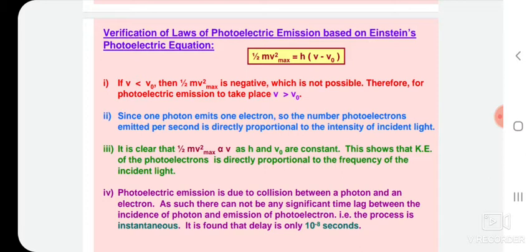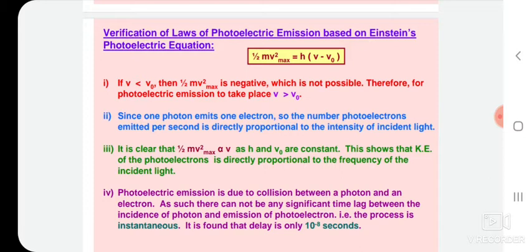Since one photon emits one electron, the number of electrons emitted per second is directly proportional to the intensity of incident light. It is clear that 1/2 mv square max is directly proportional to nu, as h and nu naught are constant. This shows that the kinetic energy of photoelectrons is directly proportional to the frequency of incident light. If the incident photon has more frequency, then more velocity can be gained by the photoelectron.